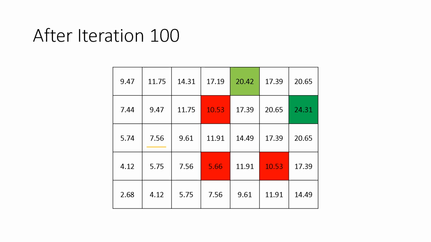Let's start off in this state. If we look up, down, left, and right, we can simply choose to go in the direction that gives us the next highest value. In this case, it would be going right to go to 9.67. If we do the same thing here, you can see we want to go right again. This time we can choose to go either right or up. We can go up and then right again, and finally right again, which puts us at the terminal state with the highest reward, which is 6.